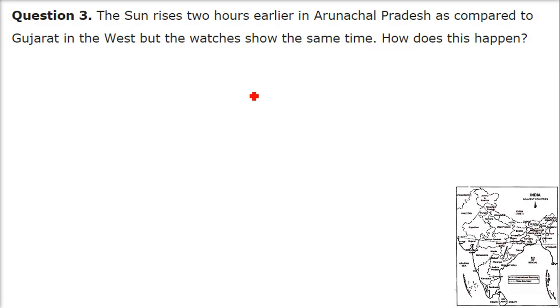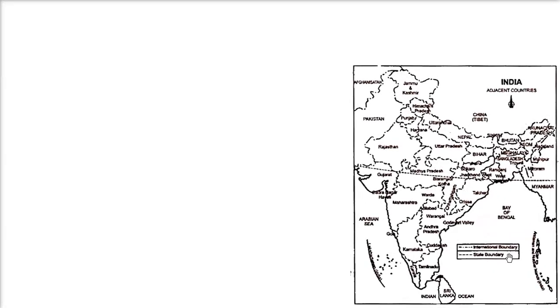The sun rises 2 hours earlier in Arunachal Pradesh as compared to Gujarat in the west, but the watches show the same time. If a person is in Arunachal Pradesh having a watch and Gujarat, at the same time their watch will show the same time. There will be no 2-hour difference. How does this happen? First, let me show you the picture.